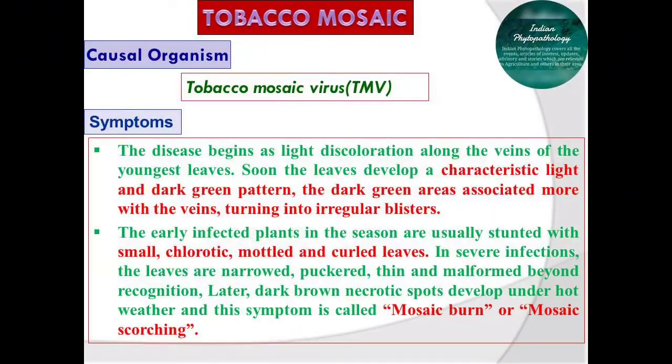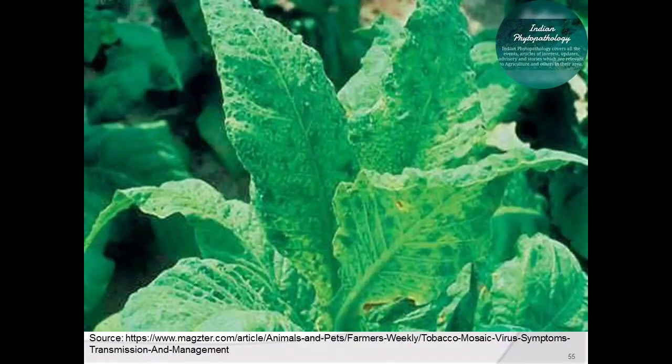Next is mosaic of tobacco. It is caused by the tobacco mosaic virus, TMV. This is one of the common diseases observed on tobacco crop, and it is a viral disease. Now we will see the symptoms of this viral disease.